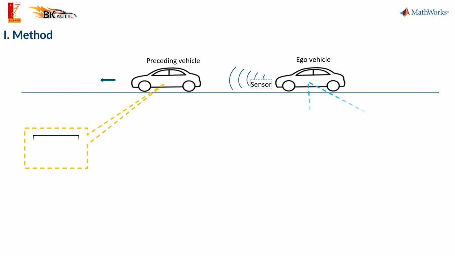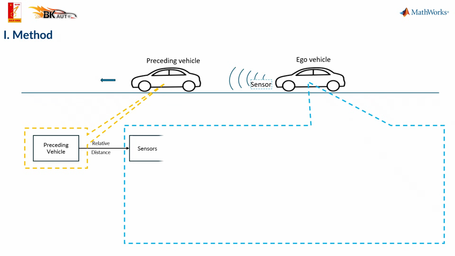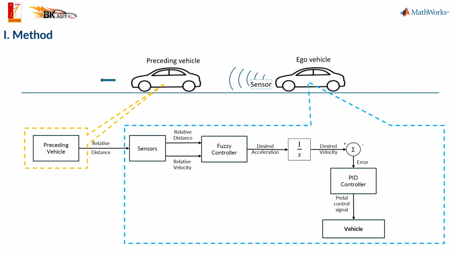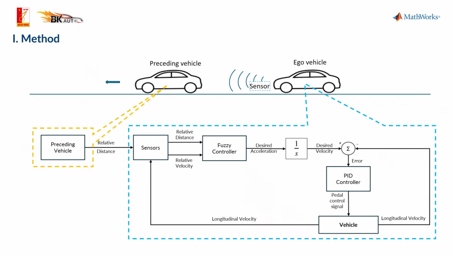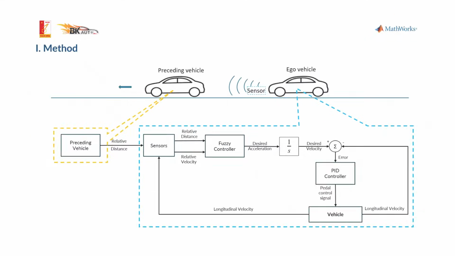High-level control: fuzzy logic is employed to evaluate the inter-vehicle distance and the relative velocity, determining how much the vehicle should accelerate or decelerate. Low-level control: once the desired velocity is determined, a PID controller is used to precisely regulate the throttle and brake so that the vehicle reaches and maintains the target speed.